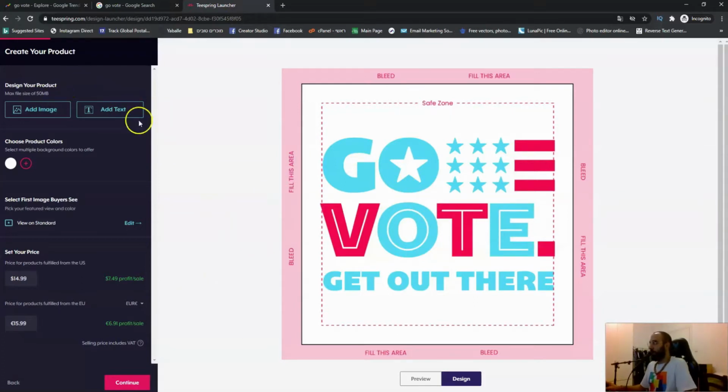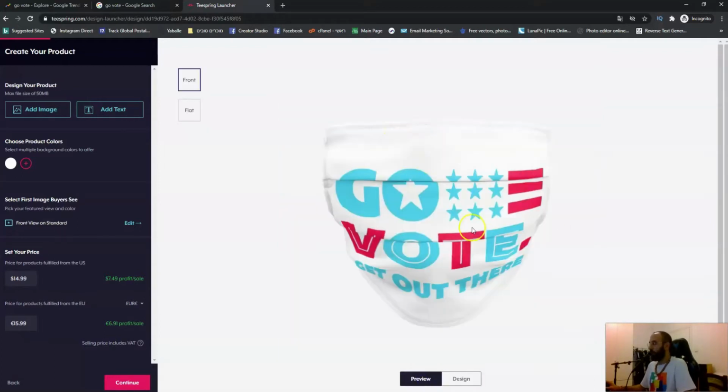So now, after we've uploaded this image in Teespring, we can see a preview of how it's gonna look like. So if I click on preview, which is brilliant if you ask me right now, combining face mask with the election, and you can find yourself selling these things in no time.